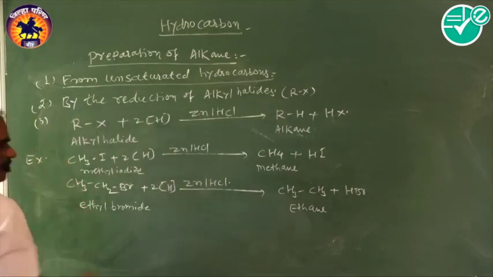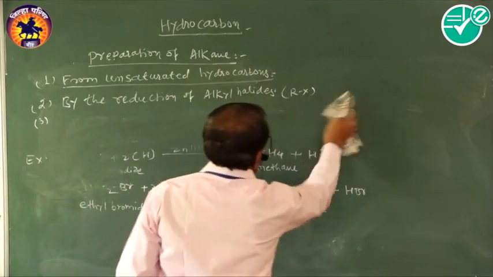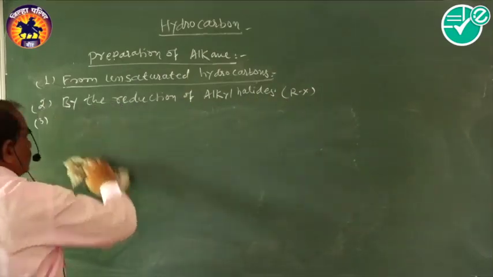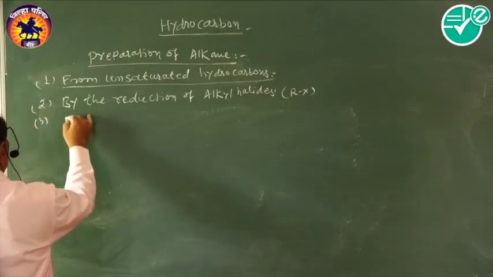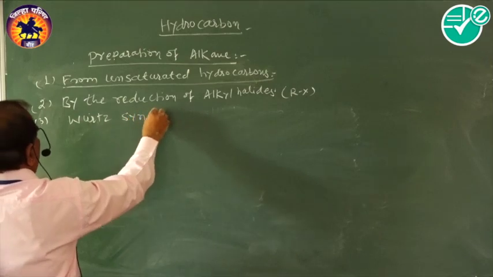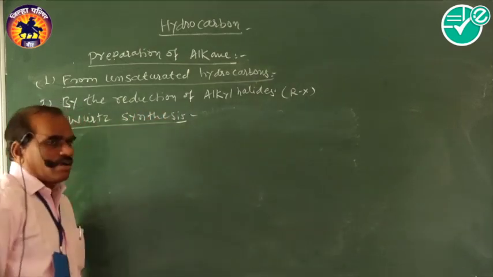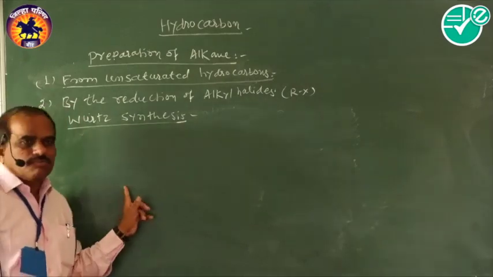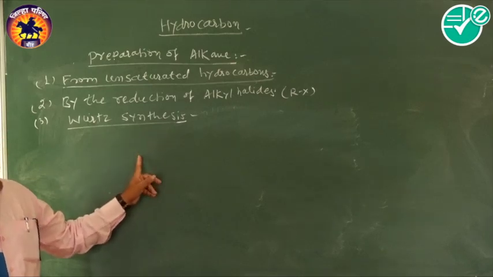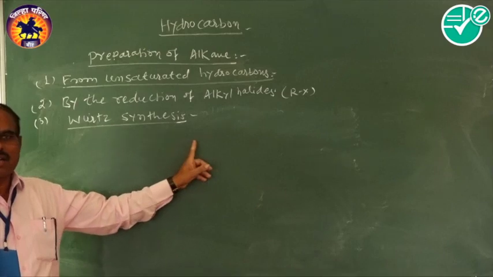Then the third method we have taken is the Wurtz synthesis. Here, in this case, two molecules of an alkyl halide react with an active metal like sodium, then there is a formation of an alkane.